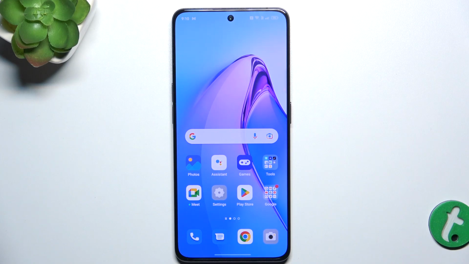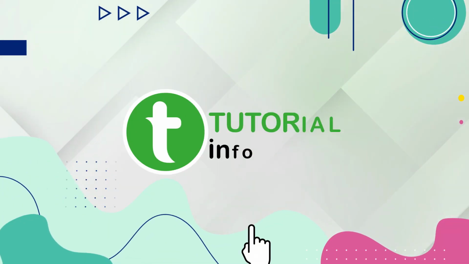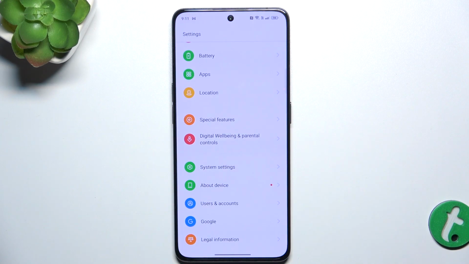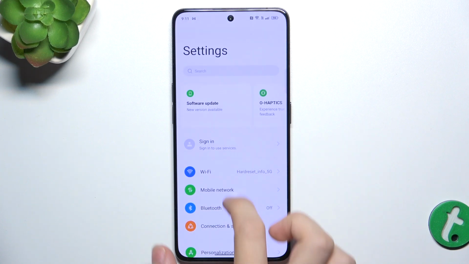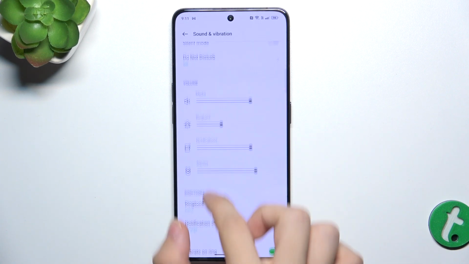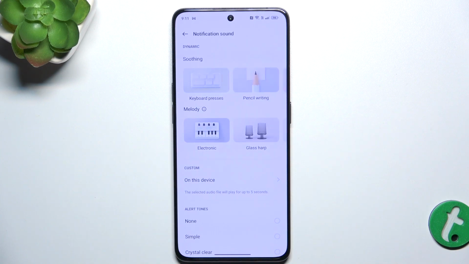Hello, in this video I'm gonna show you how to change notification sound on Oppo Reno8 Pro. To change notification sound you need to go to settings, then click on sounds and vibration, then find notification sound,